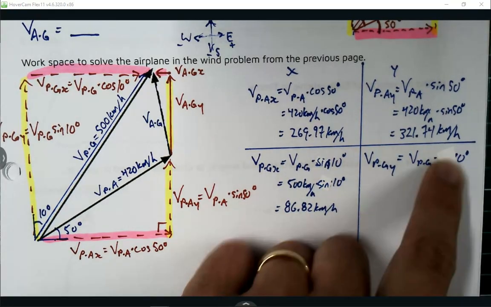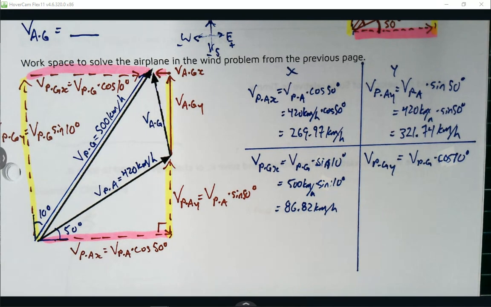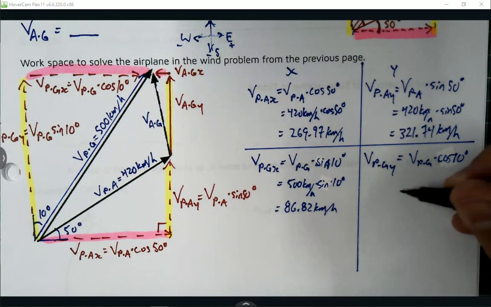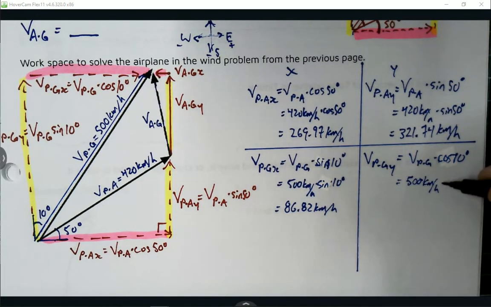In my haste, I'm sorry. I can see a couple people frustrated, but nobody spoke up. Cos 10 degrees. 500 kilometers per hour. And cos 10 degrees. And we end up getting 492.4.